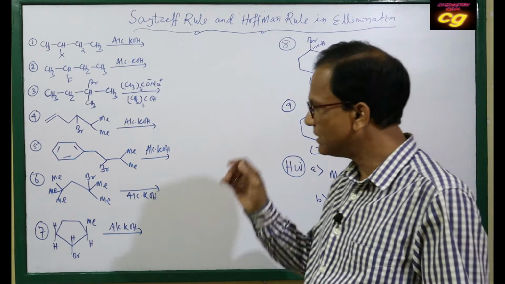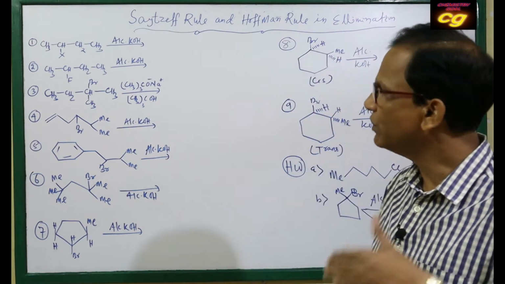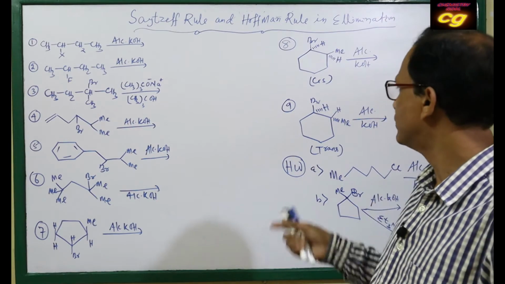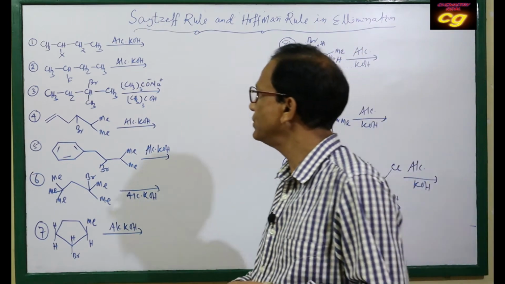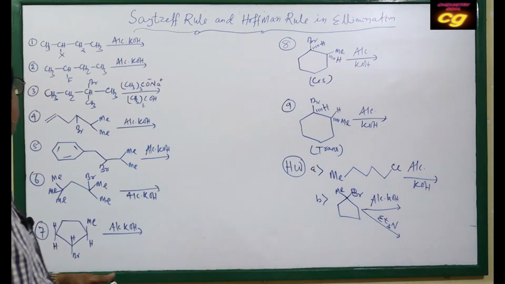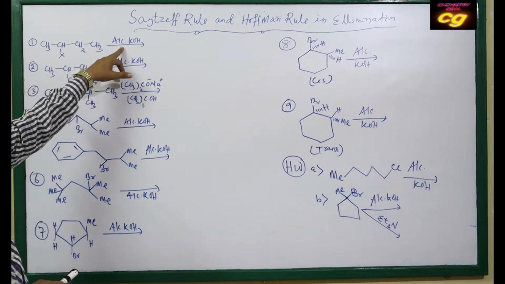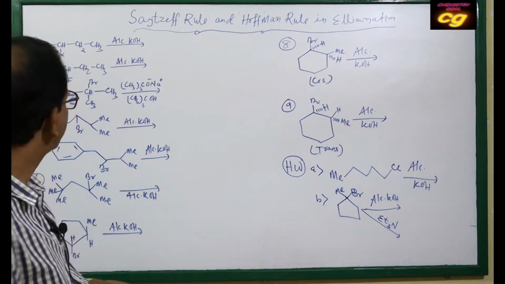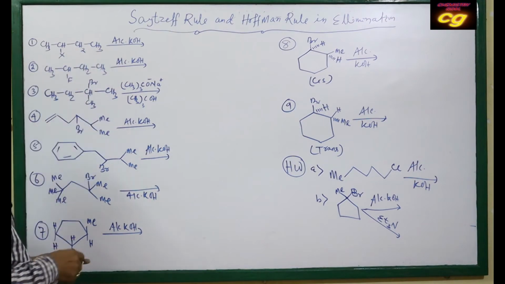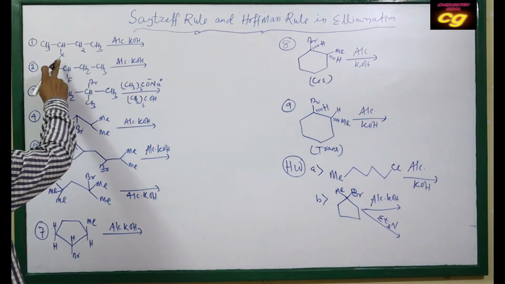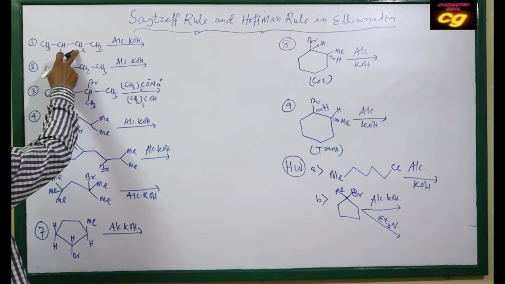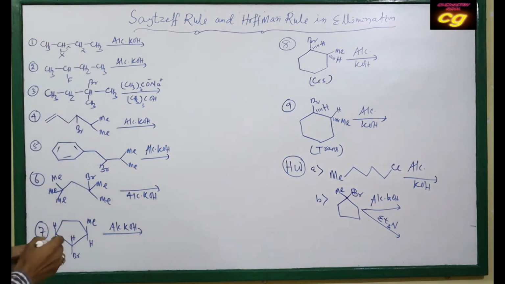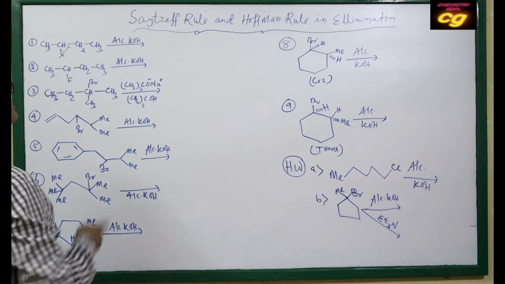So we will discuss some examples: in the formation of alkene, which alkene will be more stable, which alkene is the major product, and why. Here you see this is one haloalkane taking alcoholic KOH. Already you know alcoholic KOH generally results in formation of alkene. So the alkene is produced. Here, halogen is at this position and H from this position. When H and X are released, this alkene is formed.